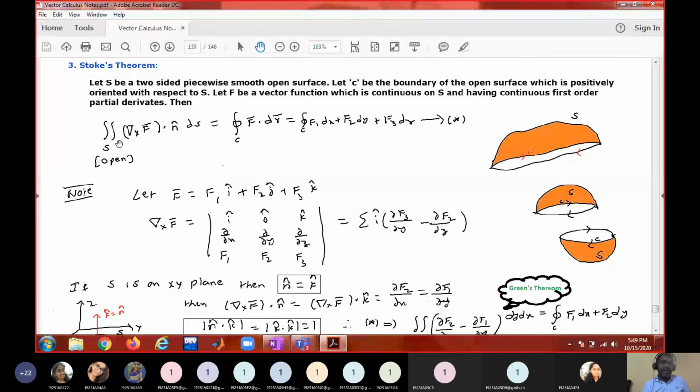The surface integral of curl f bar dot n bar is equal to the line integral over C of f bar dot dr bar. What is C? C is a simple closed curve which is oriented with respect to S. That means when you are walking along the boundary, your surface must be on your left-hand side. That is the positive orientation. See here, it can be the upper surface or lower hemisphere or upper hemisphere.